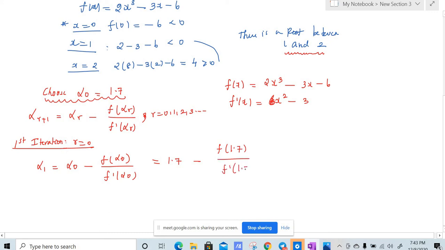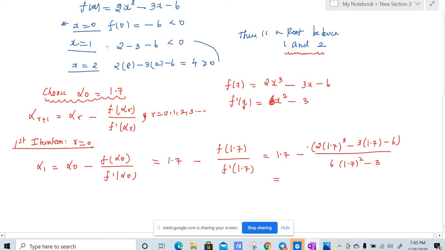So this will be 1.7 minus f of 1.7 divided by f dash of 1.7. This is very elementary, you make use of a calculator. You just find 2 into 1.7 whole cube minus 3 into 1.7 minus 6, divided by f dash of 1.7. That is, you need to substitute here x equal to 1.7. This will be 6 into 1.7 whole square minus 3. So just calculate the numerator and divide this by the denominator, and then you subtract this value from 1.7.